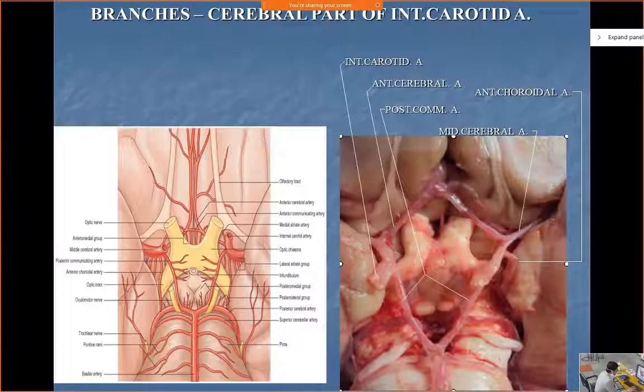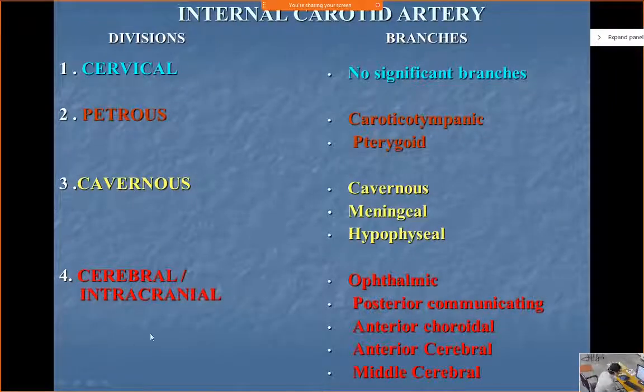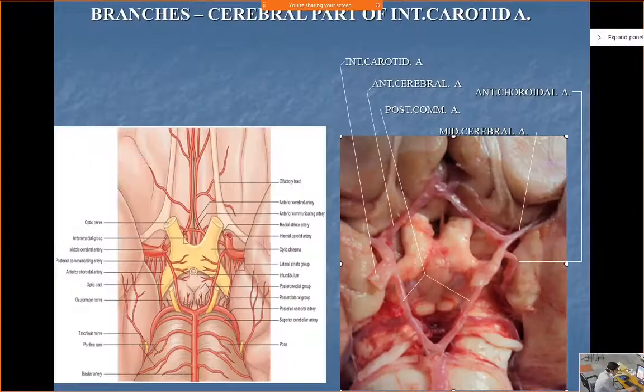See, earlier we have discussed, how many branches of the internal carotid are there? The cerebral part, ophthalmic. Okay, see the ophthalmic internal carotid artery. As soon as it enters the interpeduncular fossa, nearby is the optic canal. So in the optic canal, the ophthalmic artery will go. Okay, so when you take out the brain, the ophthalmic artery lies within the optic canal, so you can't see that artery over here.